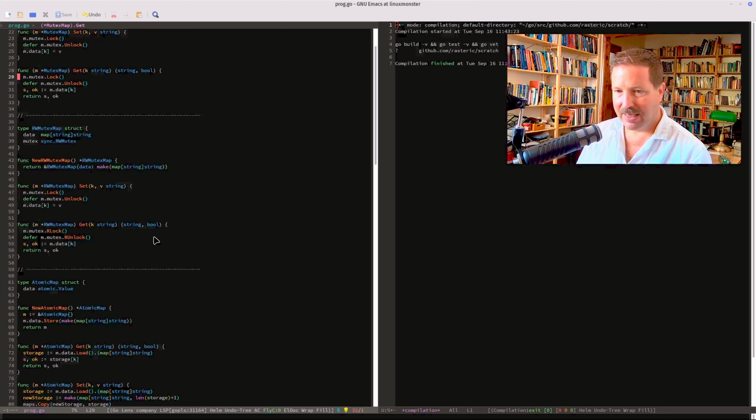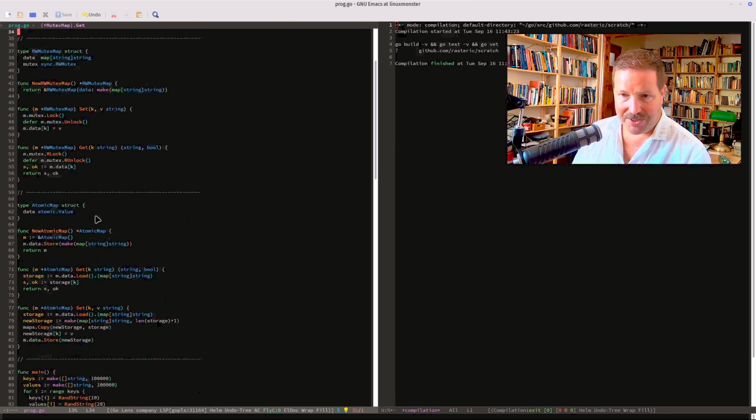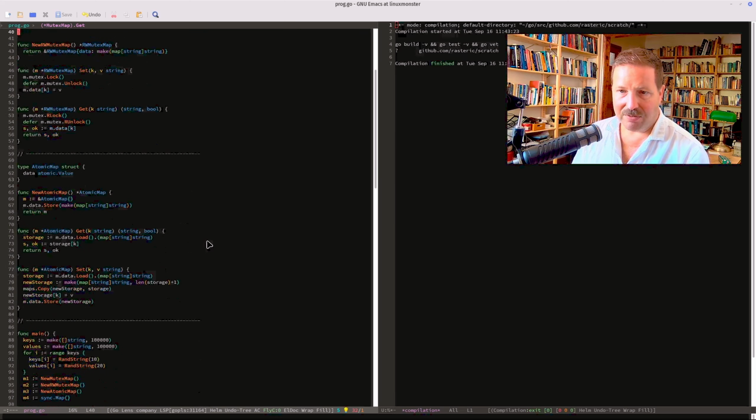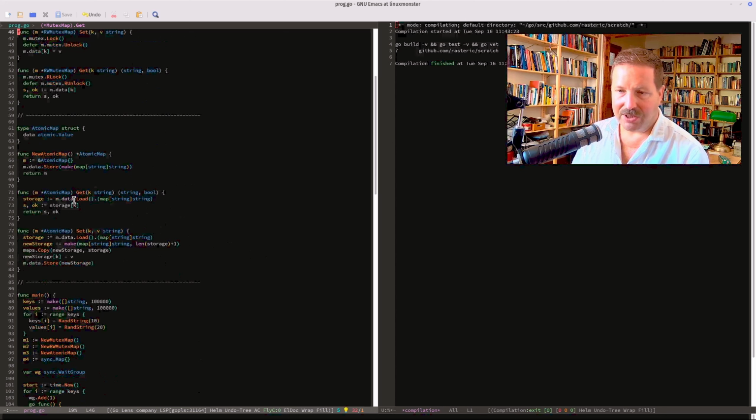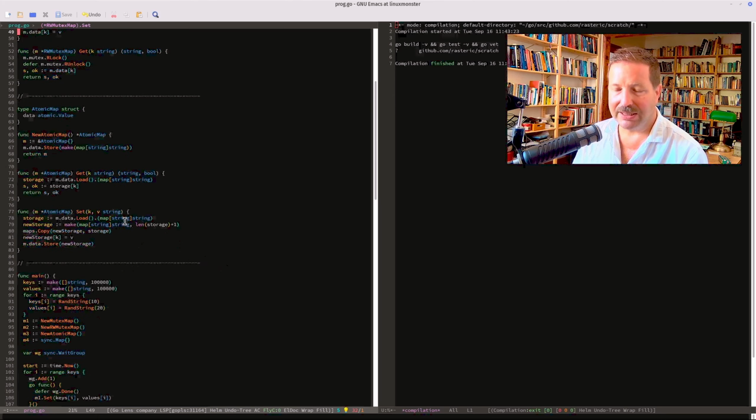So then I implemented the atomic map as before with the preferences. So it atomically loads the map, uses the map for the getter normally, and copies the map as I showed to you for the setter, so it has linear complexity in the size of the map.